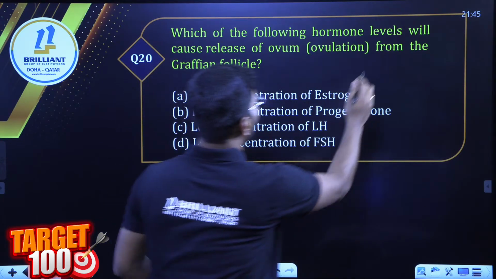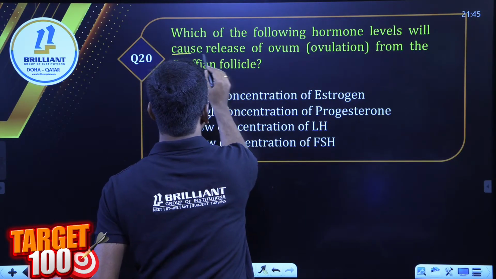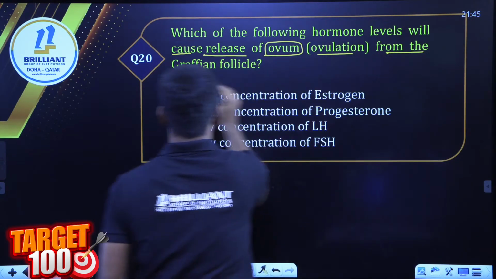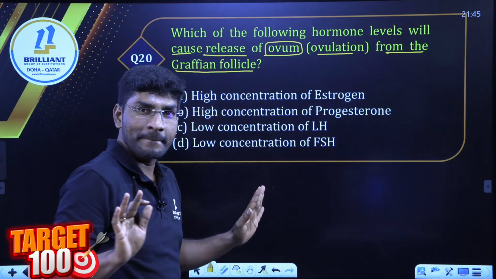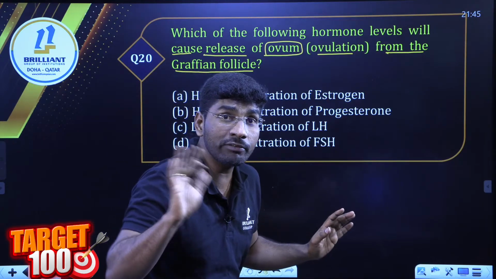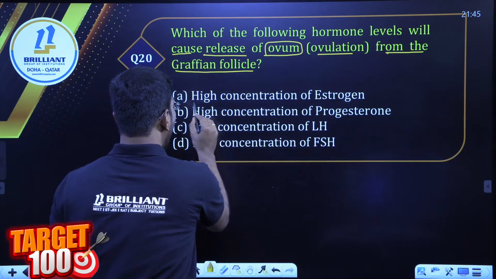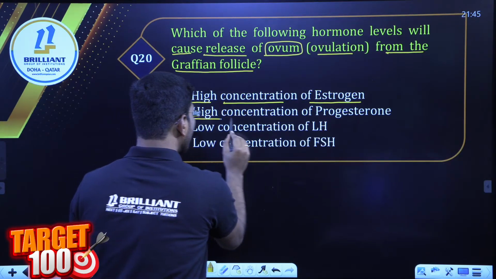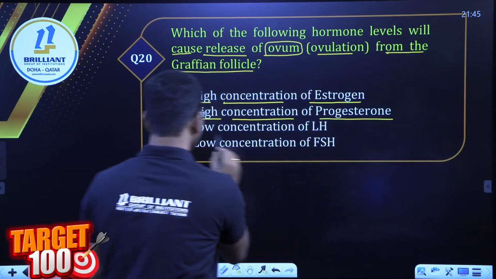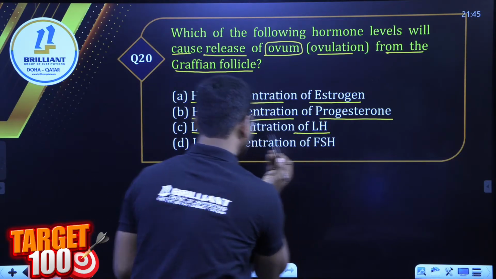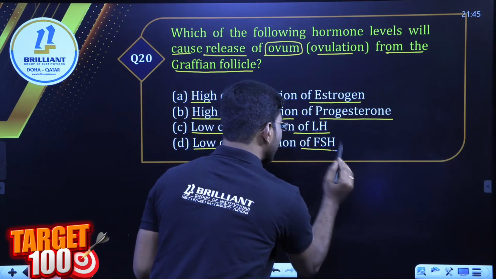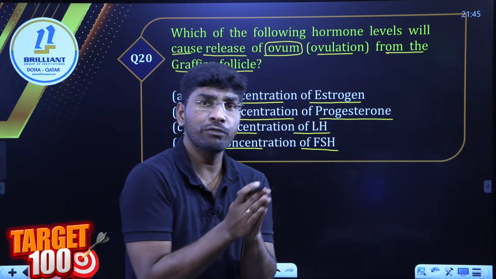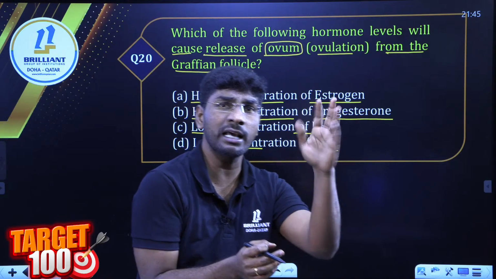Which of the following hormone levels will cause release of the ovum, that means ovulation, from the Graafian follicle? High LH is not given, low LH is given. Look here: high concentration of estrogen, high concentration of progesterone, low concentration of LH, low concentration of FSH. So what is our answer if this type of question comes? We will focus only on the LH surge.